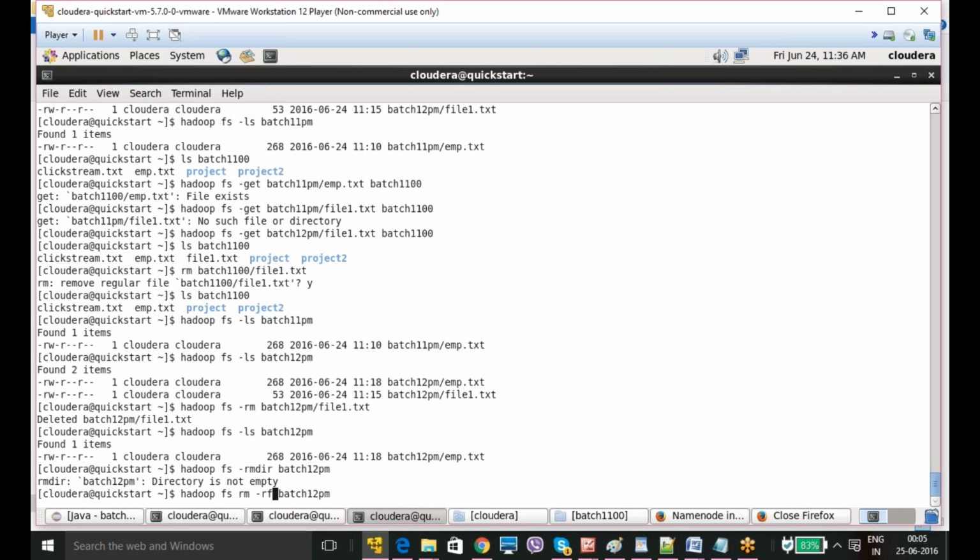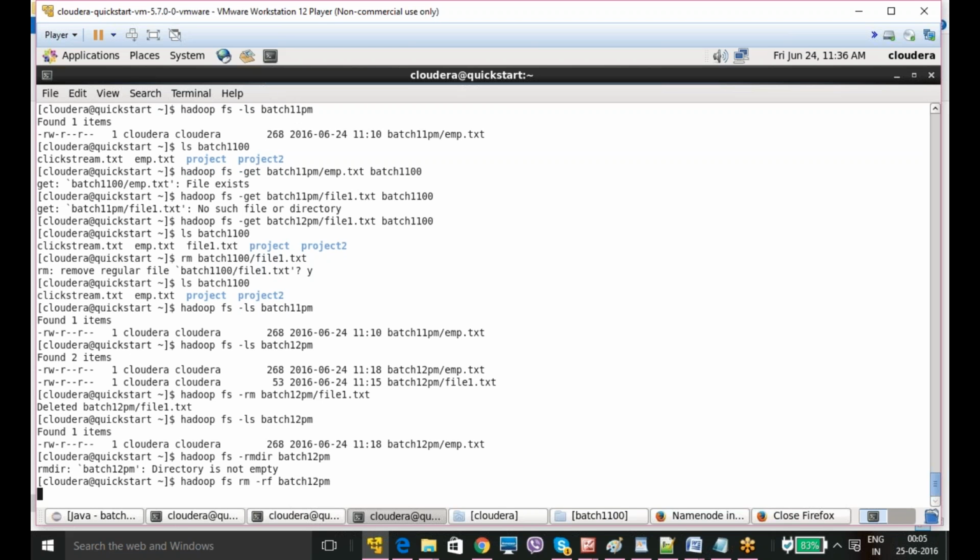hadoop fs -rm -r. Yes, it is deleted. This directory got deleted.